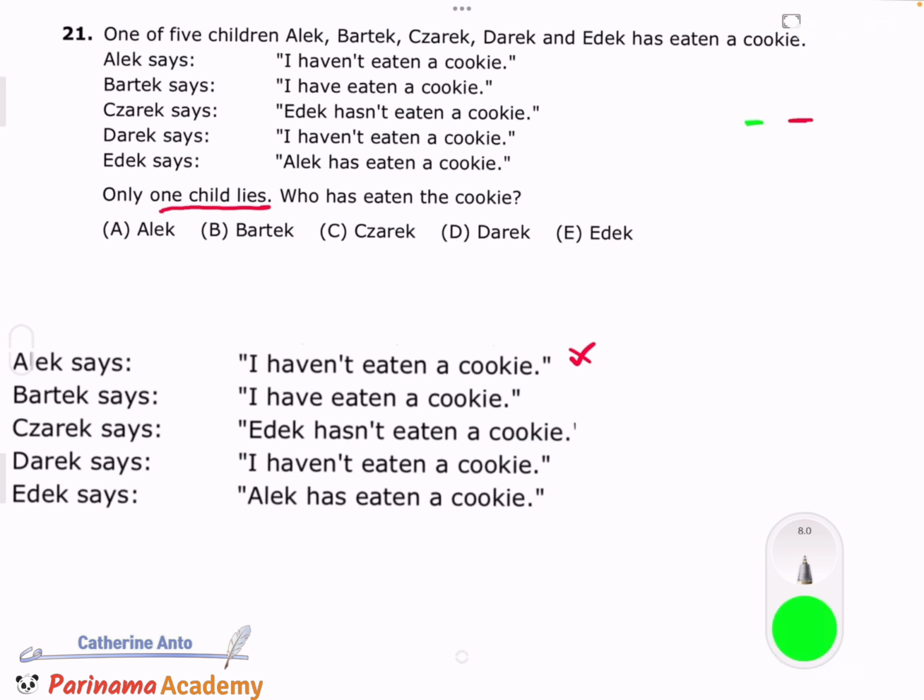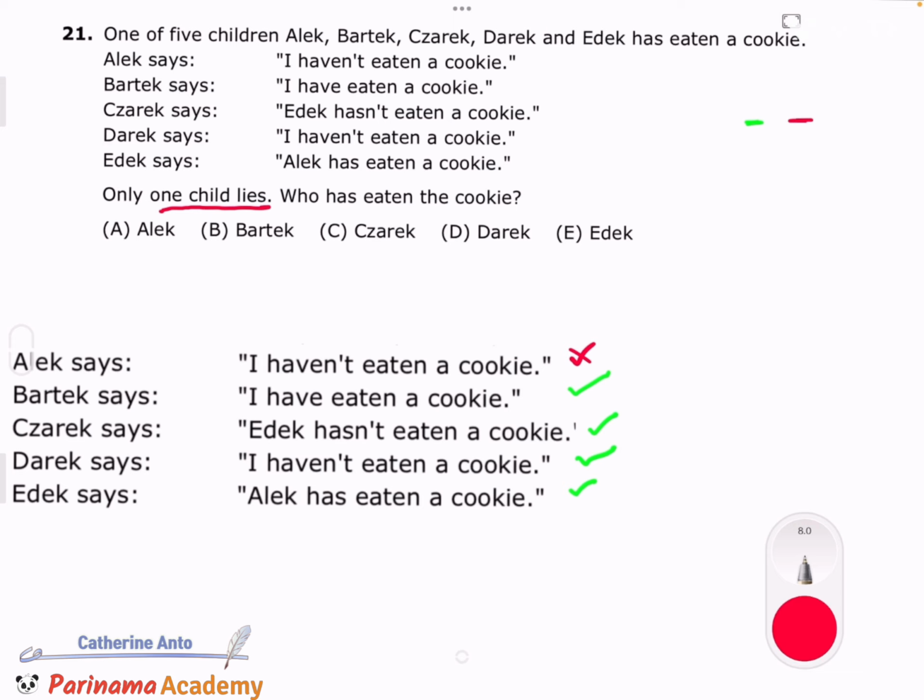So Bartek says, I have eaten the cookie, which would be the truth. Zarek says Edith hasn't eaten a cookie, which would also be the truth. Derek hasn't eaten a cookie, which would be the truth. But then Edith says, Alec has eaten a cookie. Now, we have to make that the truth, which must mean that Alec has eaten a cookie, but Alec says, I haven't eaten a cookie, which is a lie, which means 2 of them have eaten a cookie, Alec and Bartek, but only one person has eaten a cookie, so that means Alec hasn't lied.